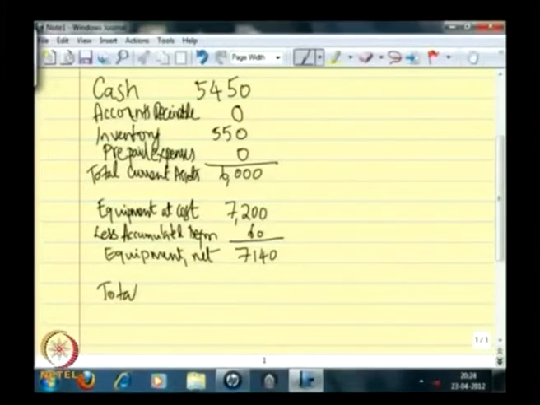So, our total assets in this case will be the current assets 6,000 plus the total fixed assets 7,140, in this case 13,140.